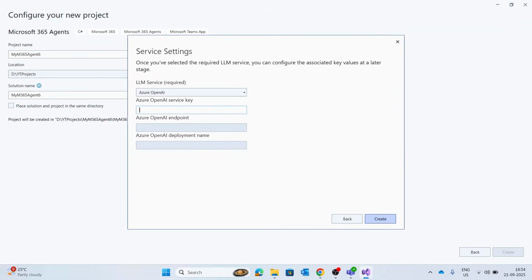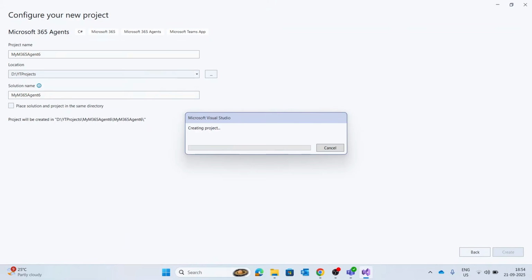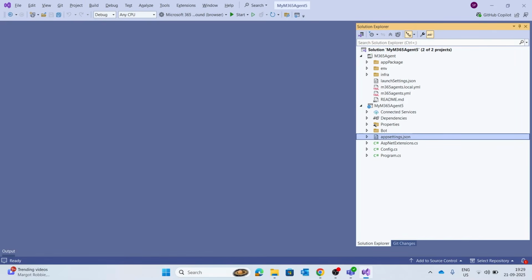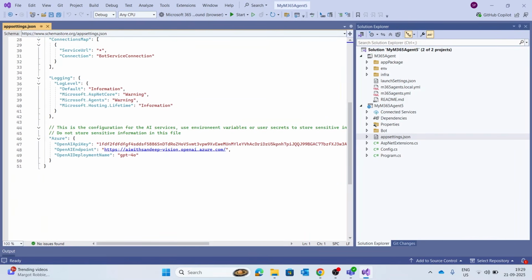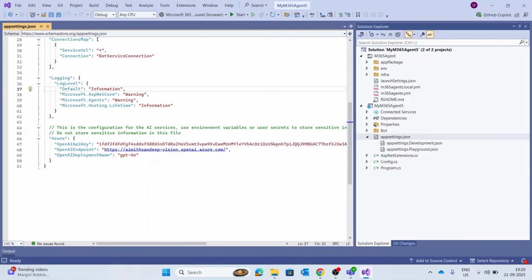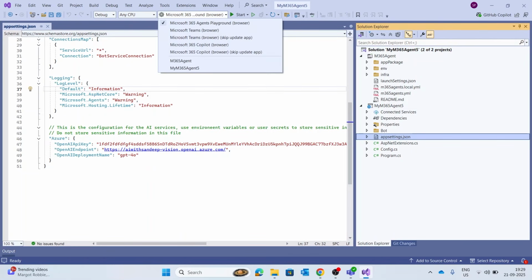You can simply click on Create, and this is how your solution will be created and everything configured. Now open the appsettings.json and make sure you have configured the right things here. Also, you can replace the same key in the development.json and playground.json files. Once that is done, you can simply choose the option here, Microsoft 365 Agent Playground. You can go with other options